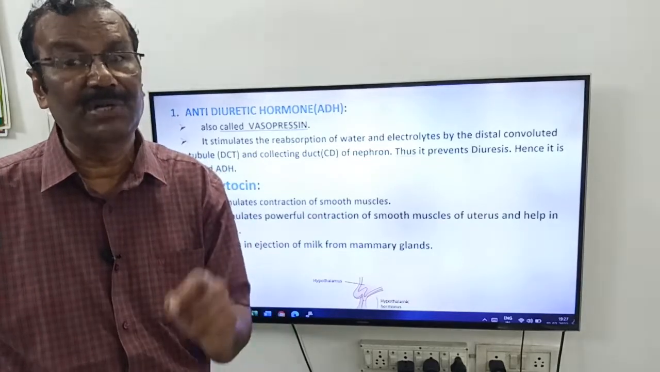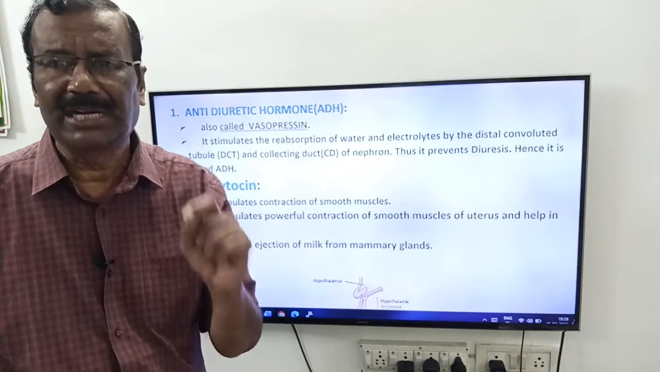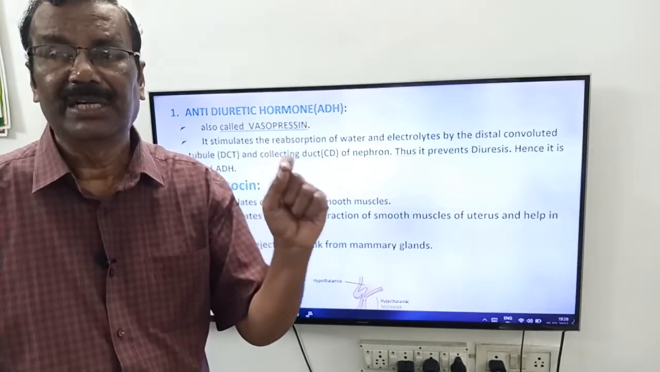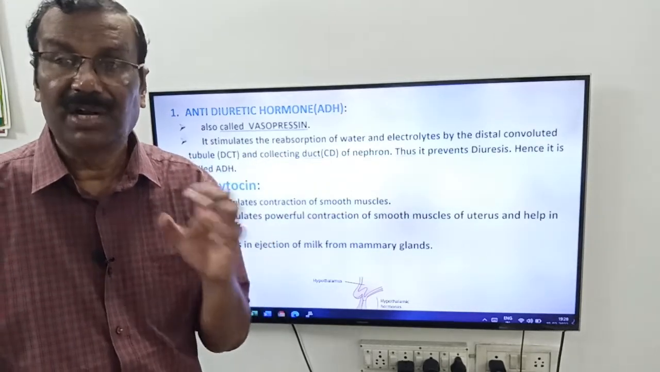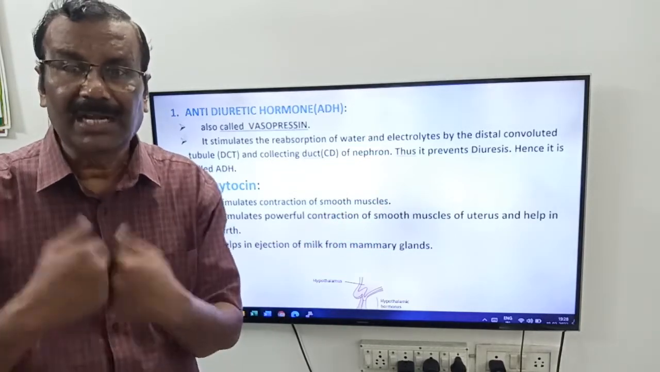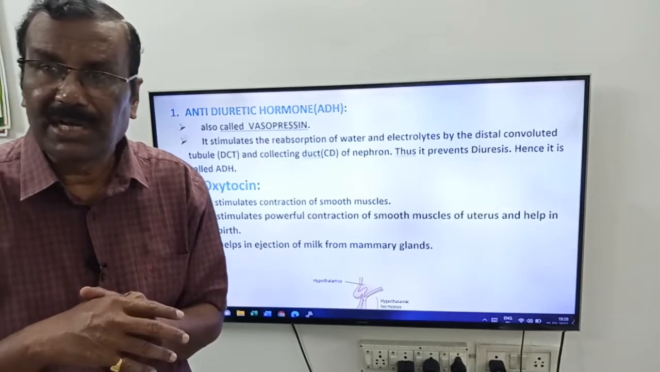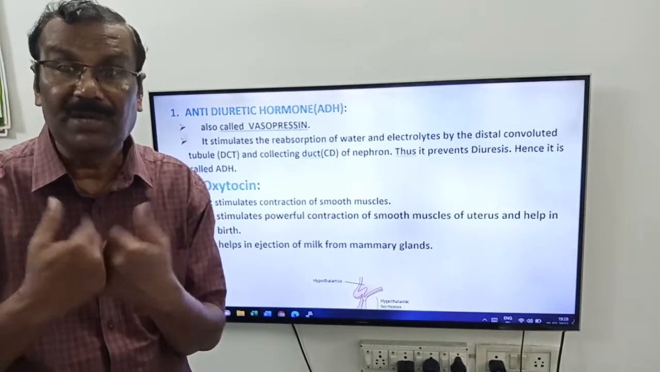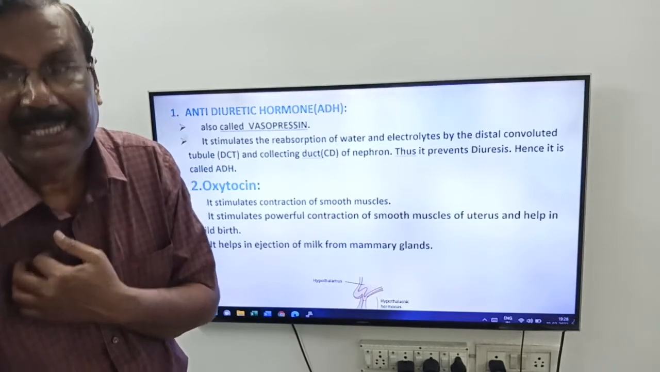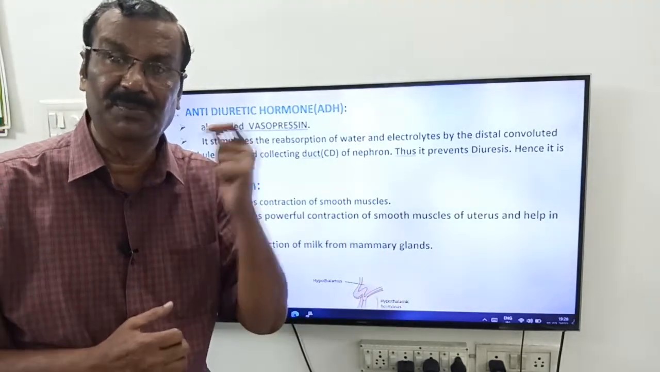Friends, here you remember what is diuresis. Diuresis means diluted urine. The urine which contains more water is called diuresis. But here this ADH is absorbing the water, so it is not allowing the water to be excreted out through the urine. It is opposite to diuresis. Because of that, we say it is antidiuretic hormone.